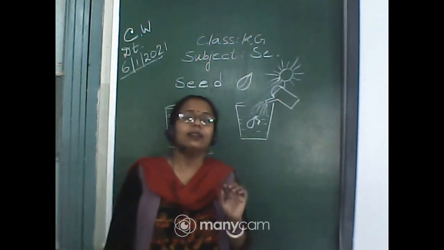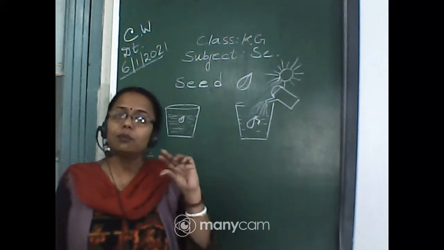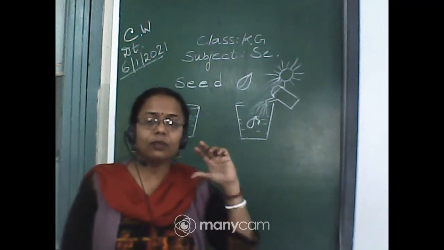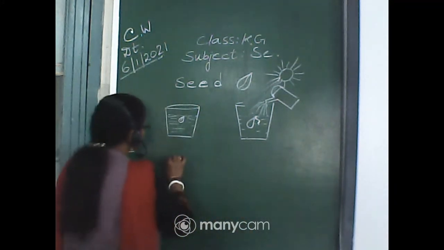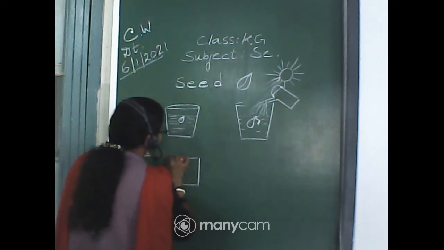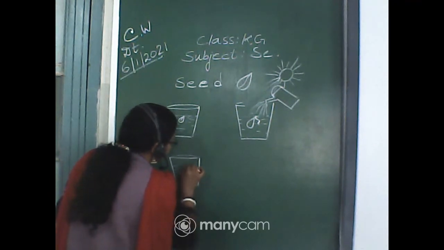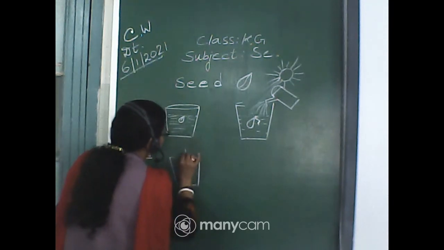Germinate is another word for grow. Then after that, what will come out? A small sapling will come out from the seed. Now when the seed grows, a sapling will come out from the seed.